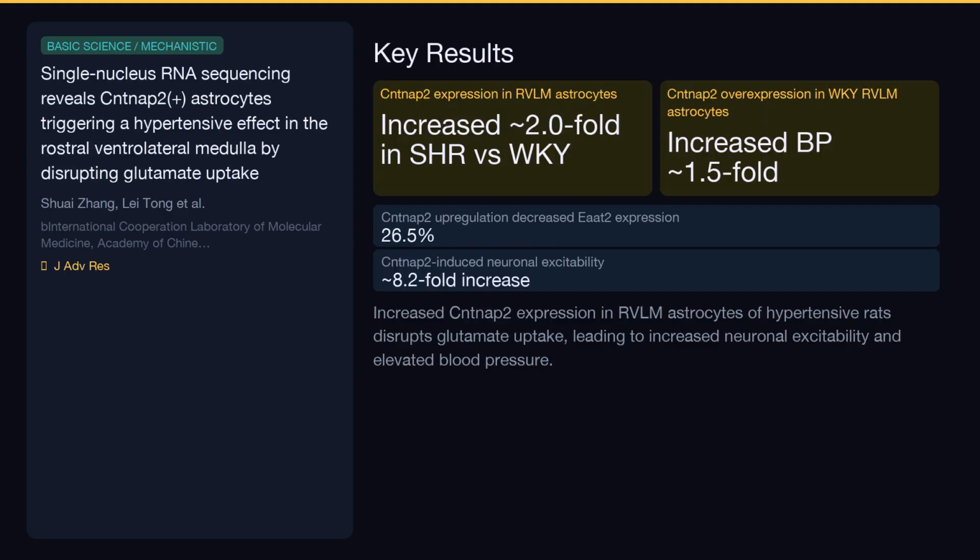The study revealed a significant finding: a specific type of astrocyte, marked by KNAP2 expression, was found to be significantly increased in the RVLM of hypertensive rats. When they experimentally increased KNAP2 in the RVLM astrocytes of normal rats, it led to a substantial rise in blood pressure. Mechanistically, this KNAP2 increase was shown to impair the astrocyte's ability to clear glutamate from the synapse, which in turn made nearby neurons hyperexcitable.